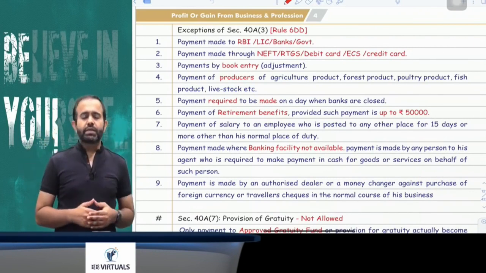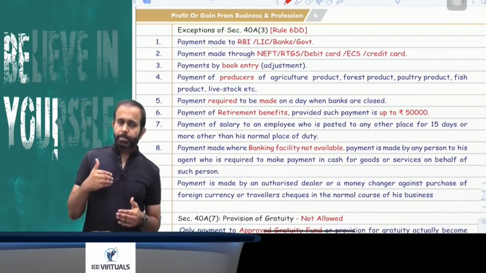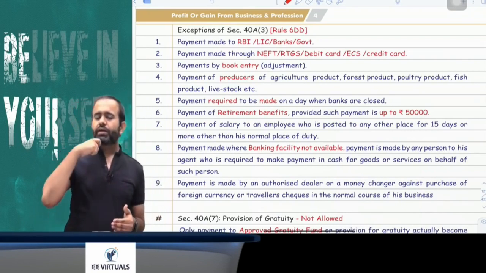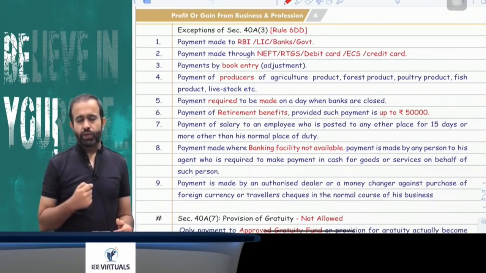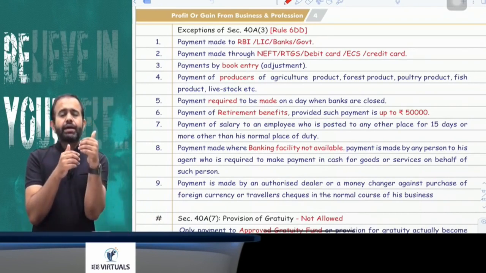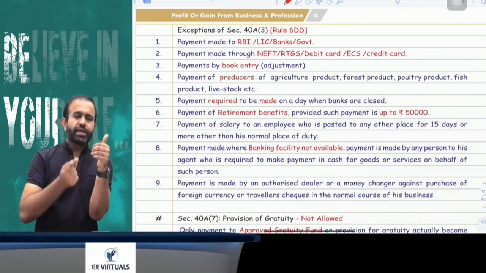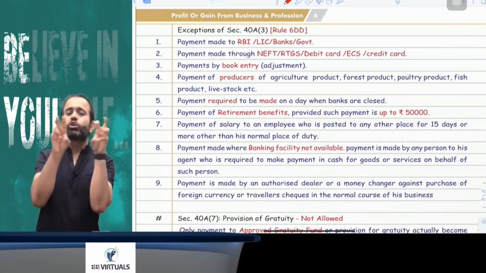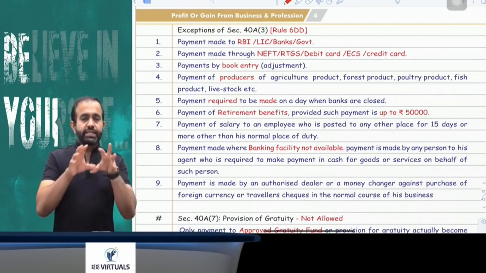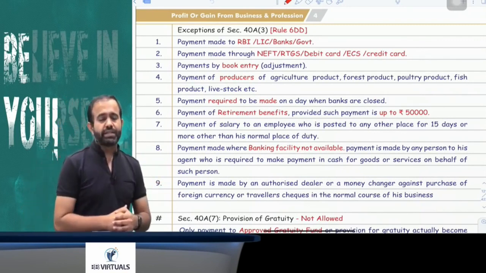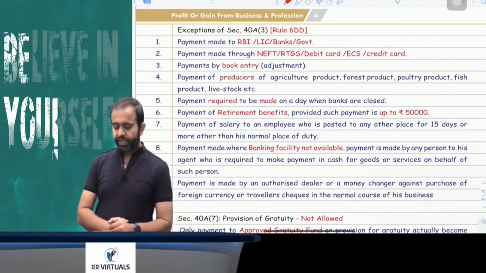Book adjustment means, suppose you are demanding 10 lakh from me, so 10 lakh is credit, and 15 lakh is due from you. So 10 lakh is due from me and 15 lakh is due from you. So we are just setting off that 10 lakh. The question is, will this 10 lakh set-off or book entry be treated as a cash payment? The answer is no, it won't be treated as a cash payment.